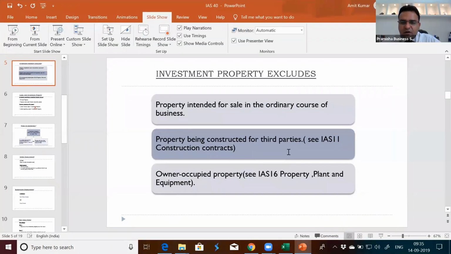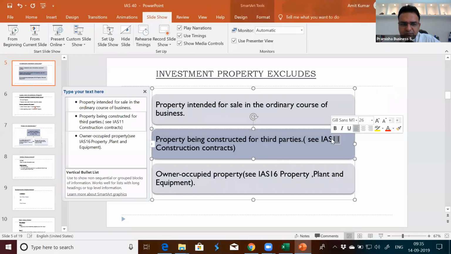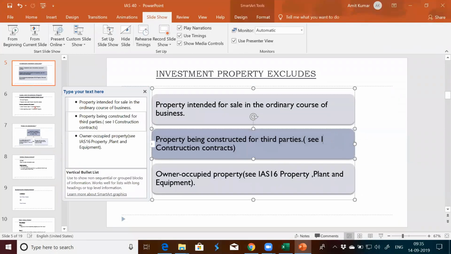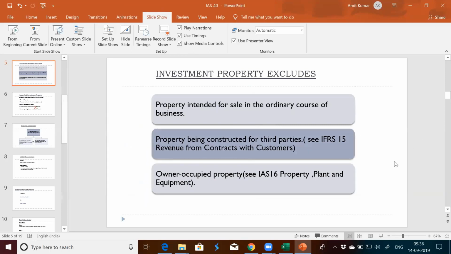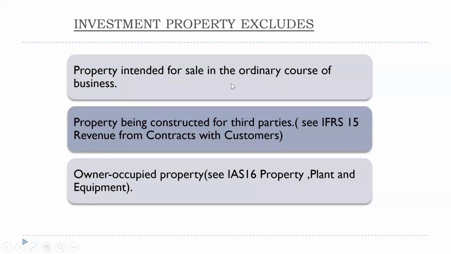Property intended for sale in the ordinary course of business, then this is IAS 2 inventories.